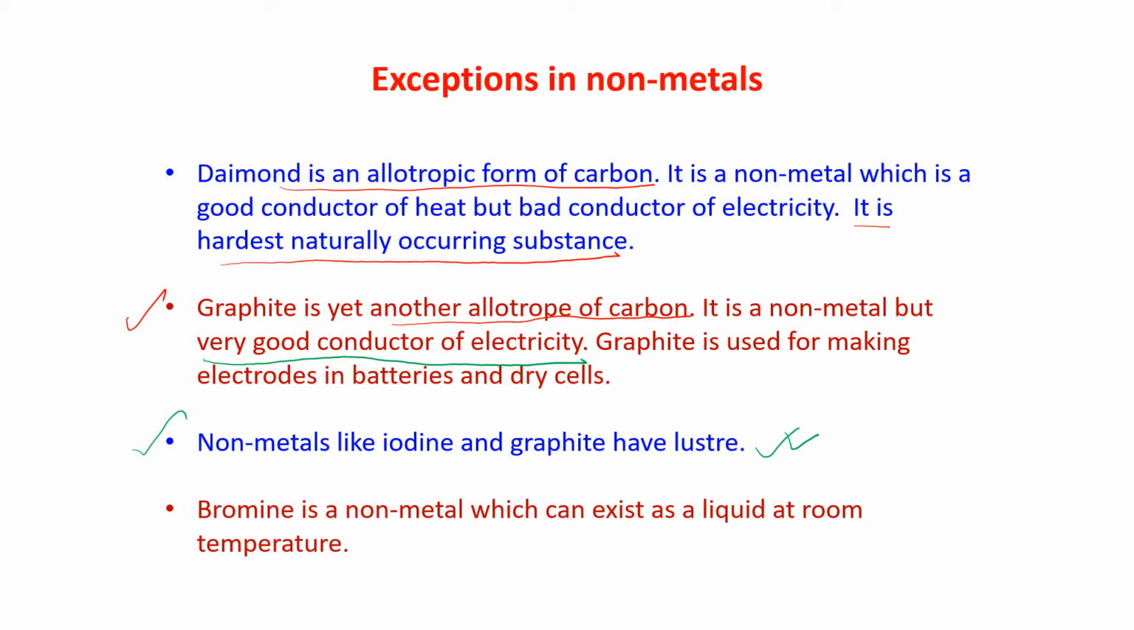So, non-metals are generally dull, but iodine and graphite have luster. They are shining. Now, bromine is a non-metal which can exist as a liquid at room temperature. This is also very important. The non-metal which is liquid at room temperature is bromine. Very important. Please learn all these things.